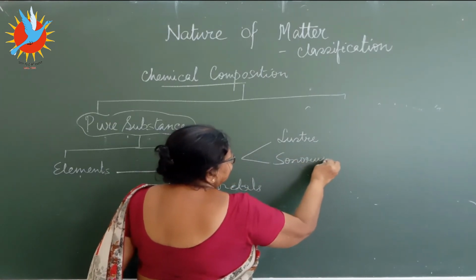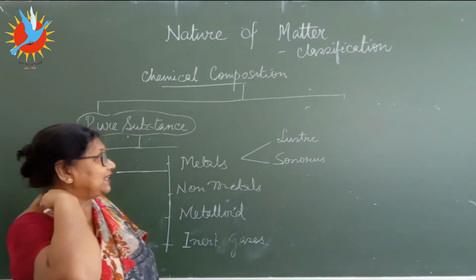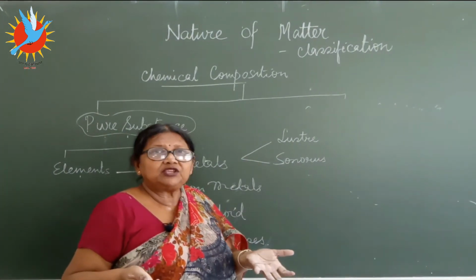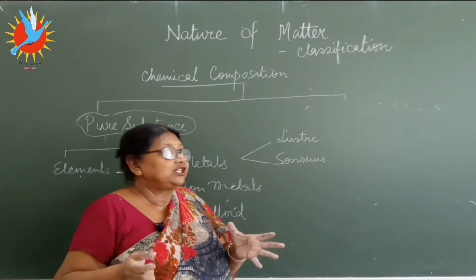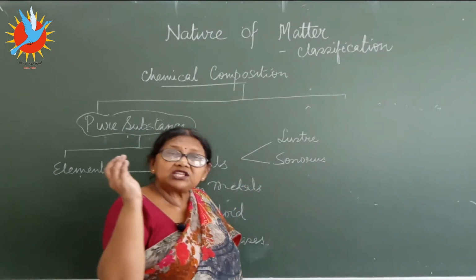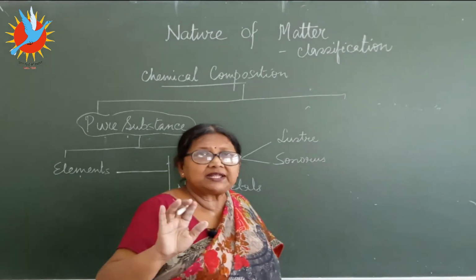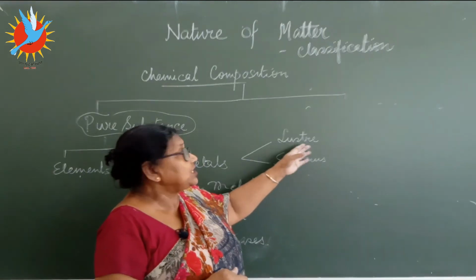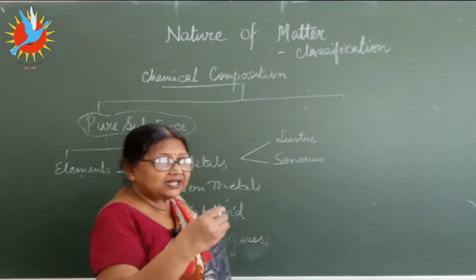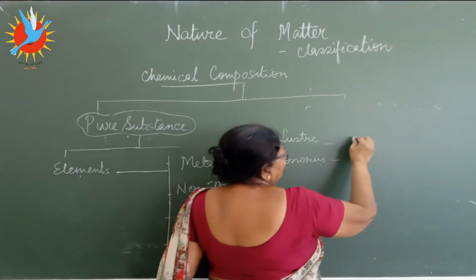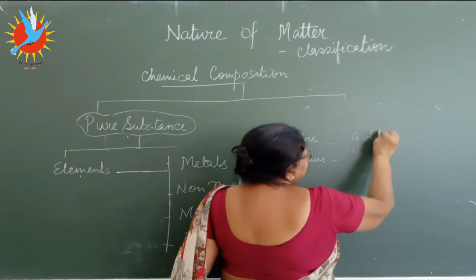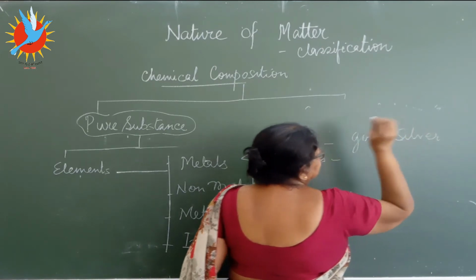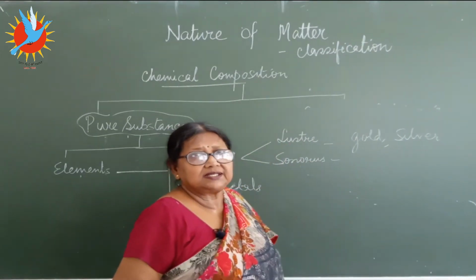What is the meaning? Very simple. It seems very complicated. Luster means shine. You have seen the steel utensils, they have got shine on them. And sonorous means when they are struck, they make a sound. All the metals, when they are struck, will make a sound. That property is called sonorous, and the shine is called the luster. You can give any metal, the most common metal all of you have seen. Your mummy is wearing jewelry, gold, silver. These are examples of metals, right?